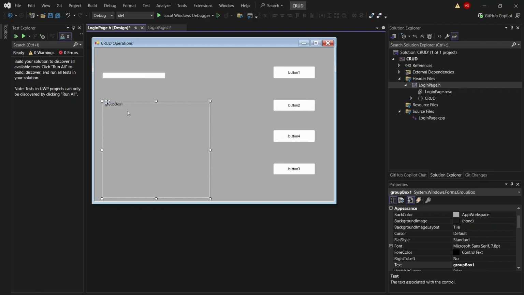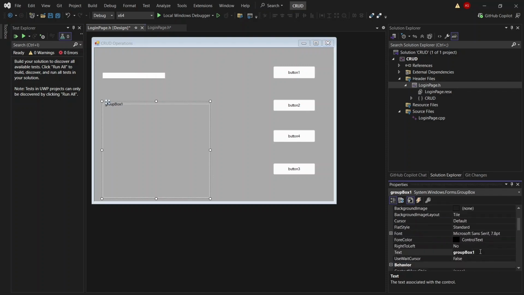First we are going to update group box 1. We are just going to change the text here. Okay, group box 1 will be changed.